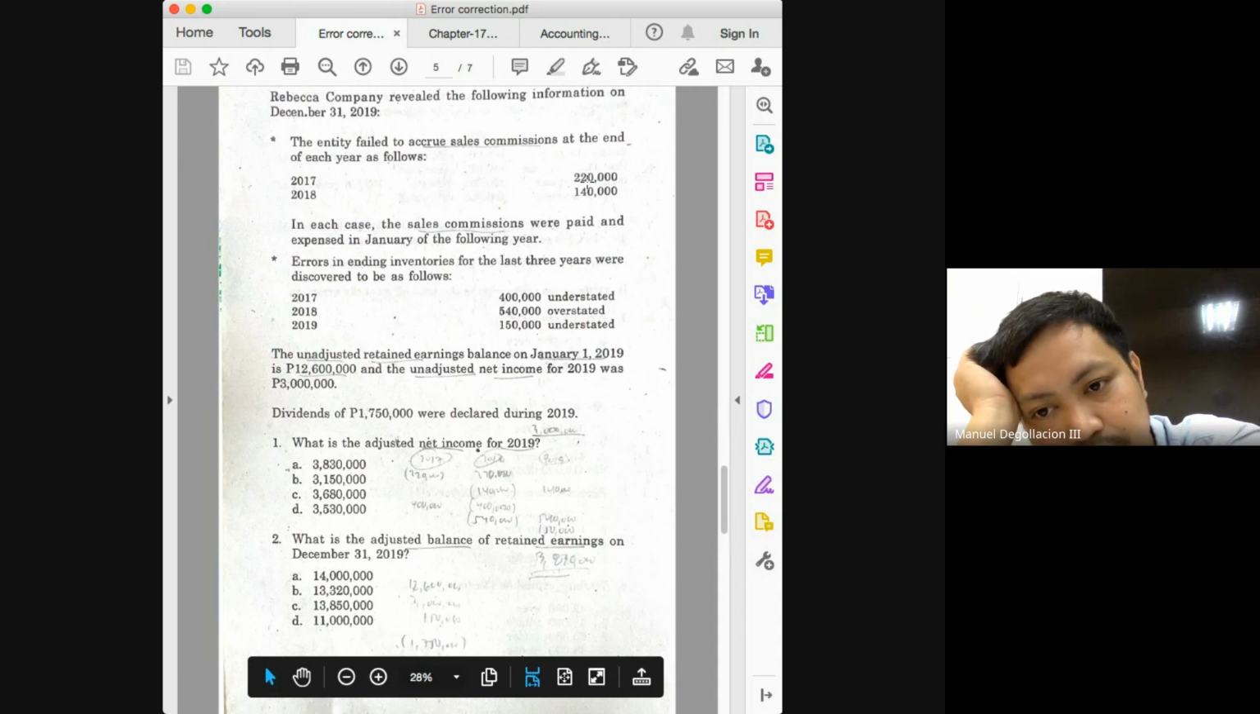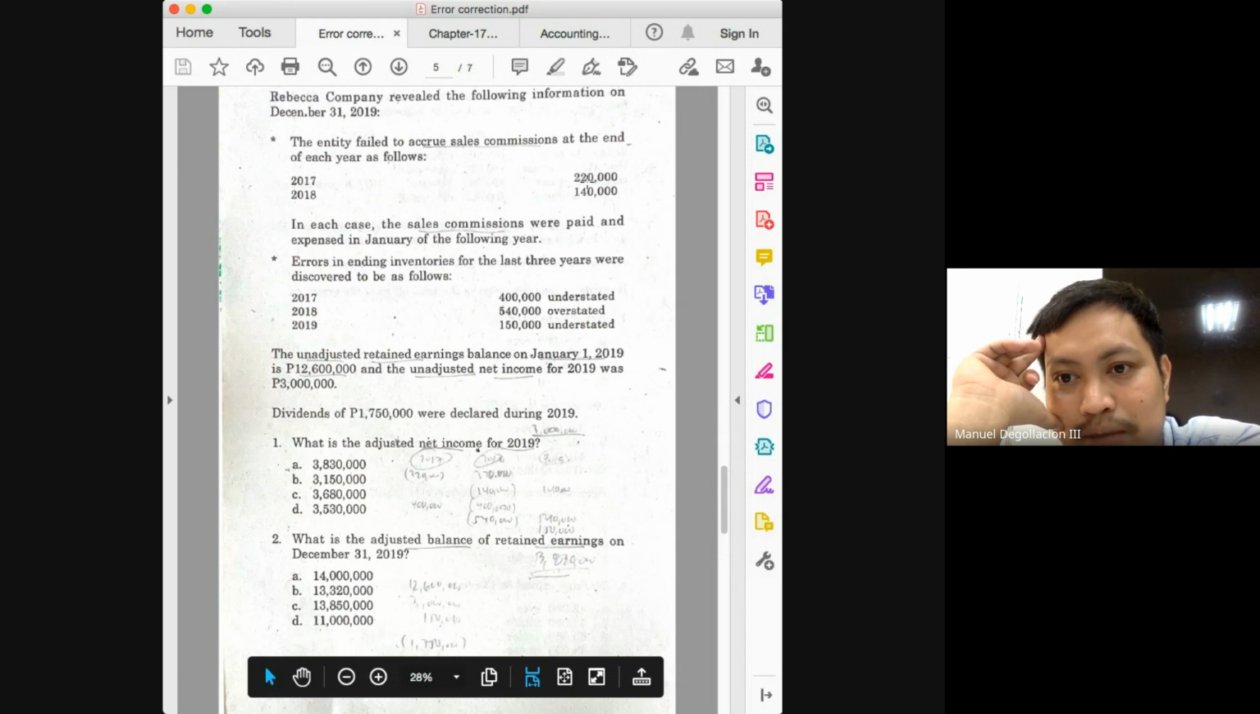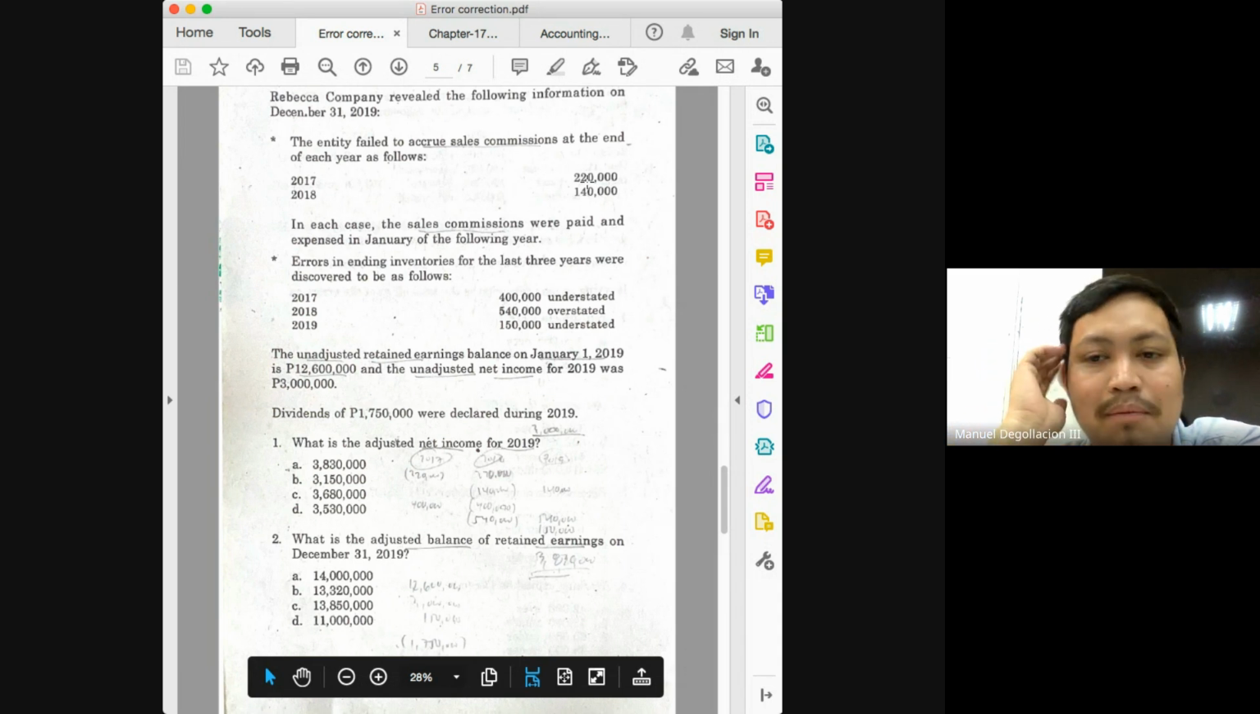What were the misstatements in 2017? The net misstatement in 2017, class? Was it 180? Is it over or under? Understated by 180. So if net income is understated, what will happen to your retained earnings? It will also be understated. So to correct the misstatement from the 2017 transaction to our retained earnings, what do we do? We said it is understated, class. We will have to add 180 to your 12,600,000. Next, what else?